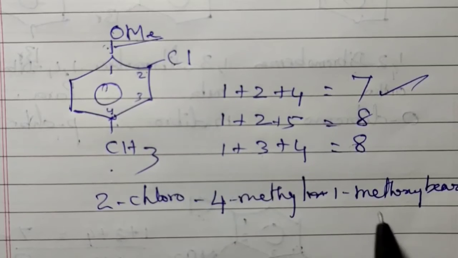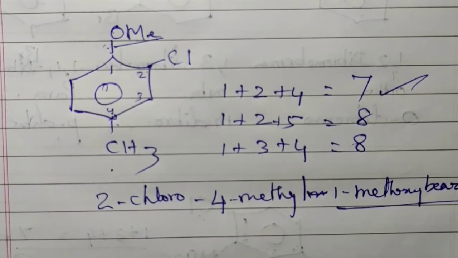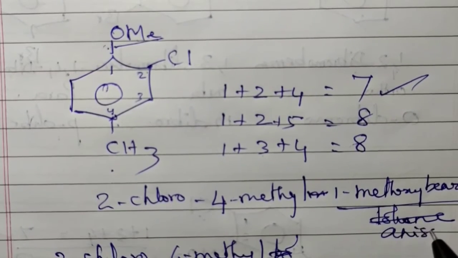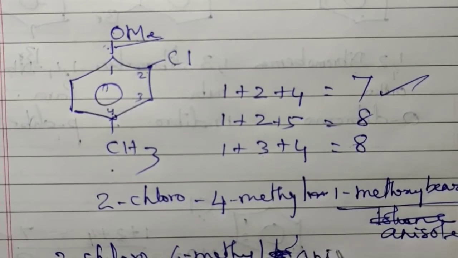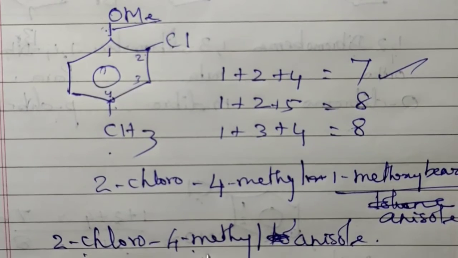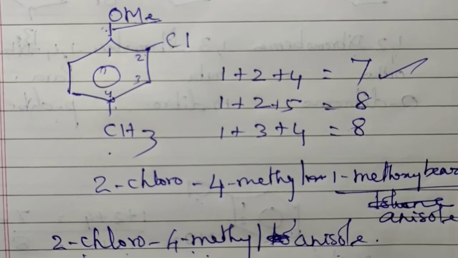We already studied that methoxybenzene is called anisole. So the name is 2-chloro-4-methylanisole.